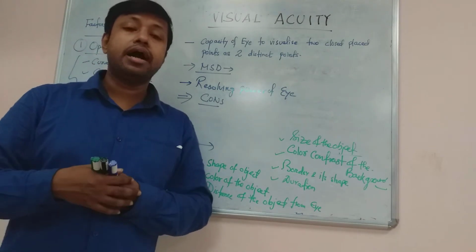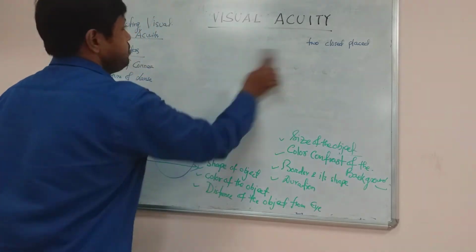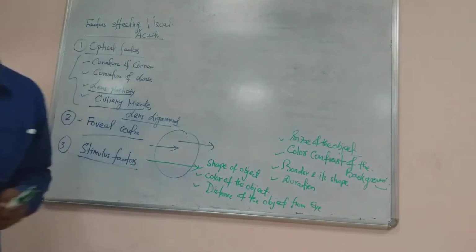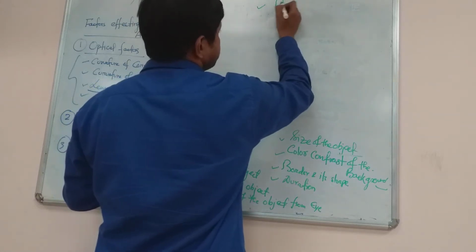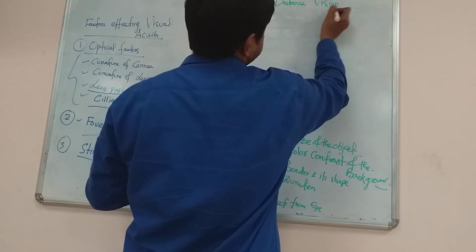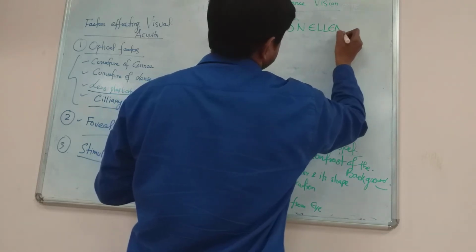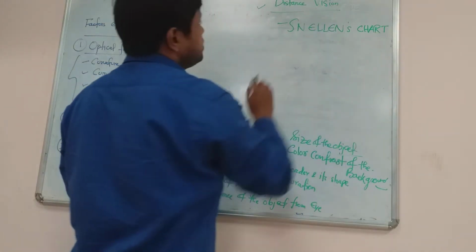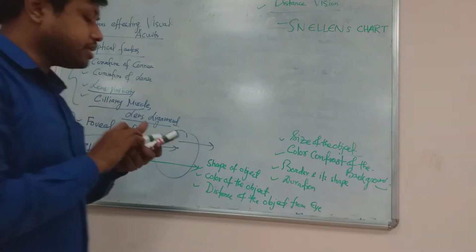Now we will go for how visual acuity is estimated or how it is measured. Visual acuity is measured depending on the type of visual acuity, whether it is distance vision or near vision. For distance vision, we use a chart known as Snellen's chart. What is Snellen's chart? In this chart, actually, here